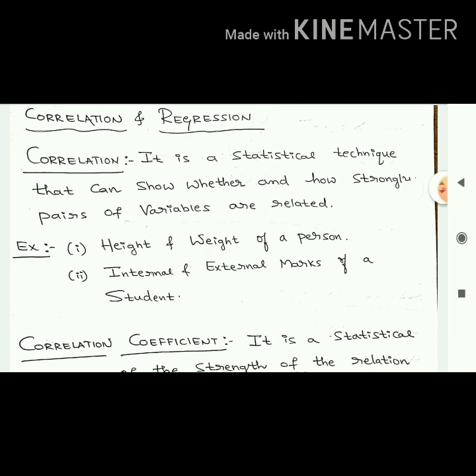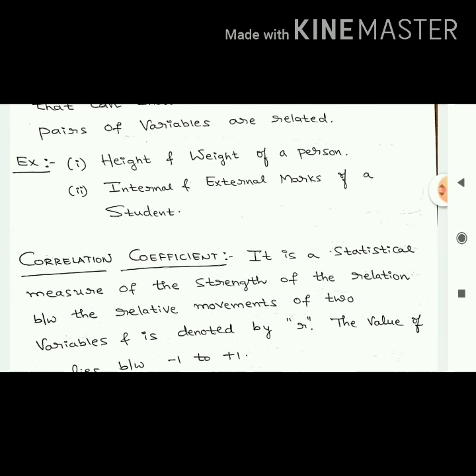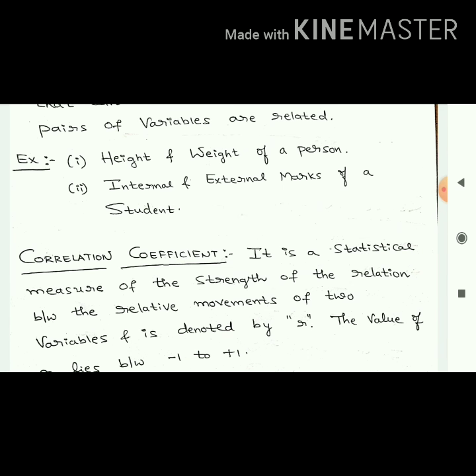Now we will try to understand the next concept called correlation coefficient. When we are dealing with statistics or mathematics, this correlation we have to represent in the form of a number. That is called the correlation coefficient. Mathematically, it is a statistical measure of the strength of the relation between the relative movements of two variables. It is always denoted by small letter r. Remember students, whenever I write small letter r, it is understood that we are dealing with the correlation coefficient.